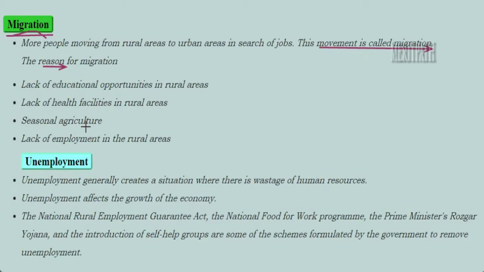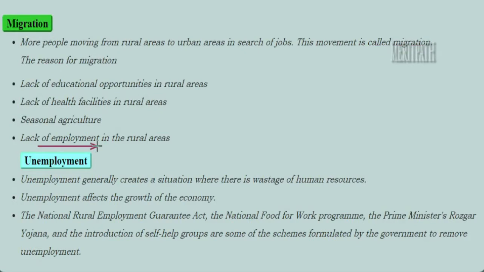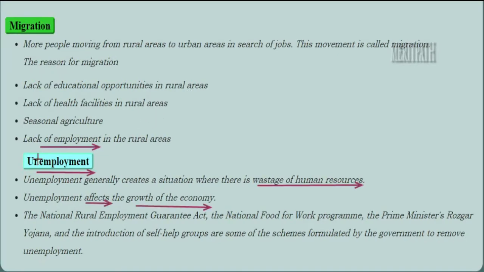And then seasonal agriculture. Since I told you, if there is no rainfall over a period of a long time, then definitely the farmer will go into loss, right? And then he will move from the village to the city. And then lack of employment in these rural areas, the opportunities for jobs will be less, right? It is a small place, there will not be many activities there. So lack of employment in these villages also is a reason for which people migrate to the cities for making a living.